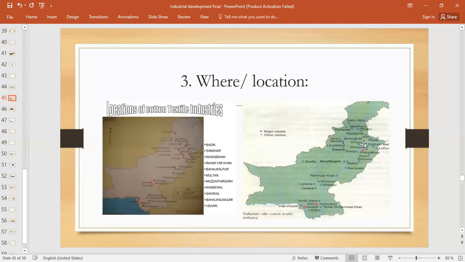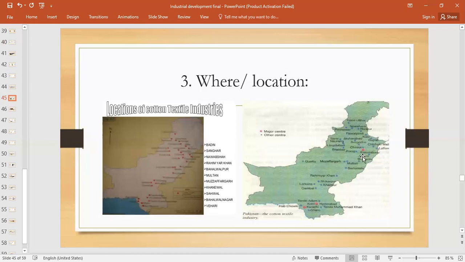Then labor is available there, right? And there is a large-scale market in the thickly populated province of Punjab, because Faisalabad is again a thickly populated area, and Punjab, I must say, is a thickly populated area of Pakistan. So the demand again is more. And then there are favorable government policies in terms of infrastructure, that is also well connected by road and railway with the rest of the country, right?